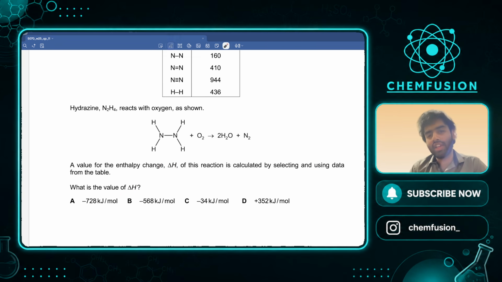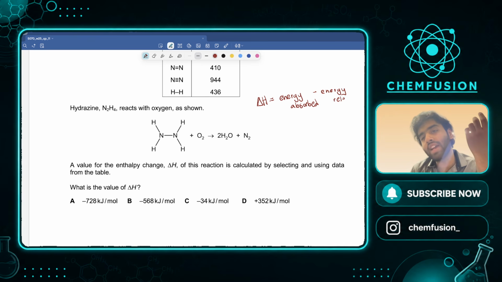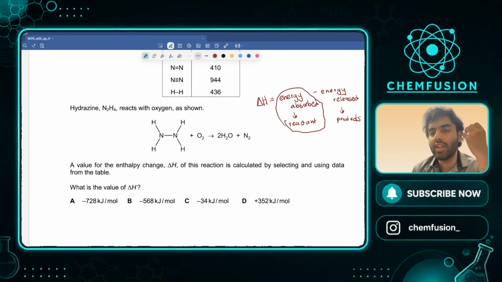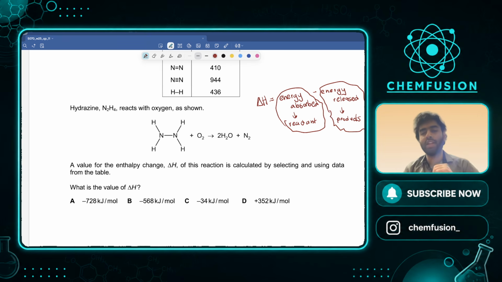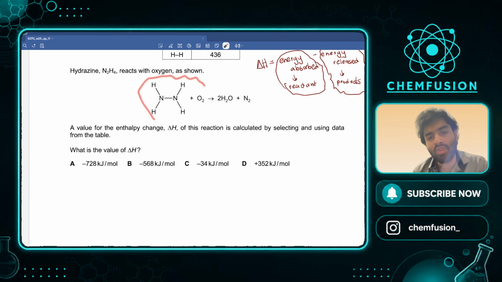The value of delta H is always and always going to be the energy absorbed minus the energy released. And who absorbs energy? It is the reactants. So energy absorbed by reactants minus energy released by products, right? Firstly, you calculate the energy absorbed by reactants, then you calculate the energy released by products, subtract them and you get delta H. So which of these are the reactants? These two are reactants, this is the product.